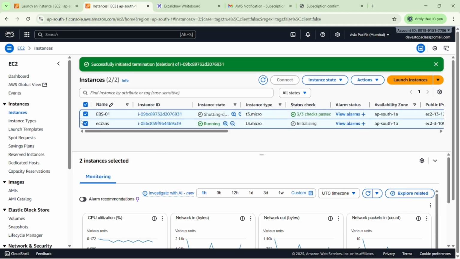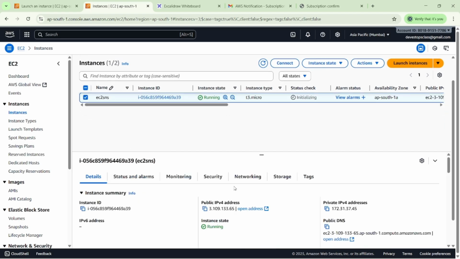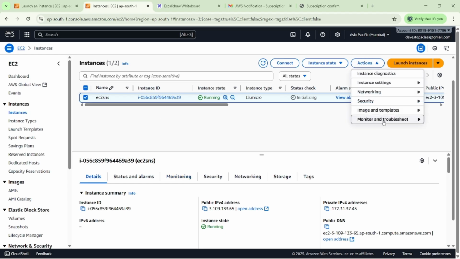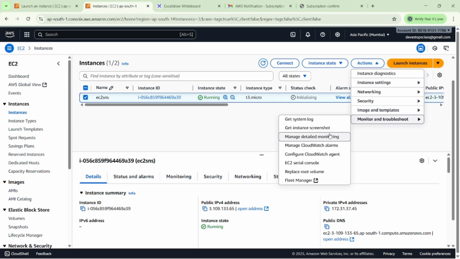So this is my running instances. We have the monitoring option there. Otherwise, in Actions, we have Monitor and troubleshoot here. Once we click on Monitor and troubleshoot, I want to add one simple notification. You can see the options here: configure the CloudWatch agent, manage detailed monitoring, get instance screenshot. There are several options, but I'm going with manage CloudWatch alarms.